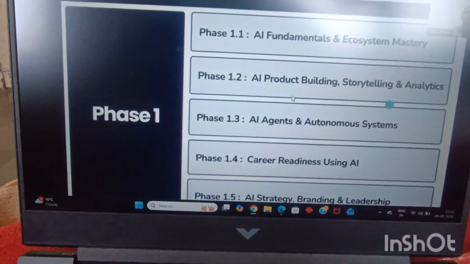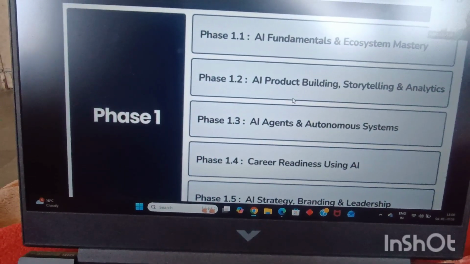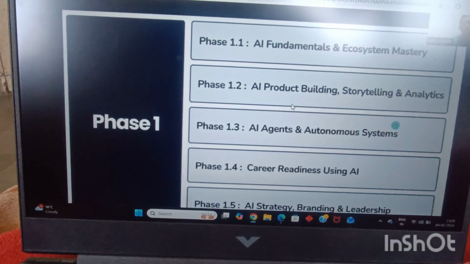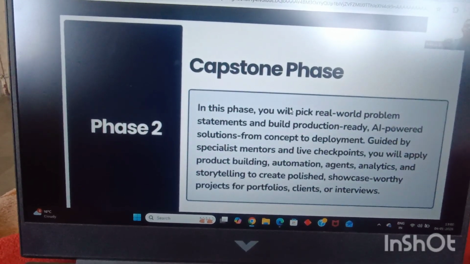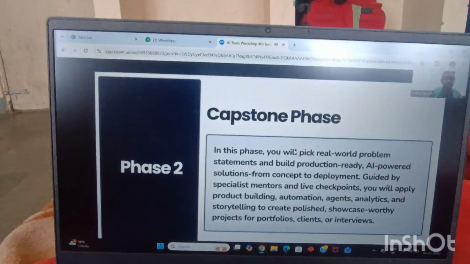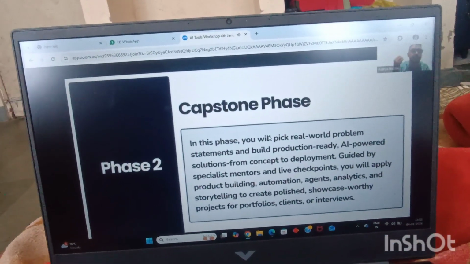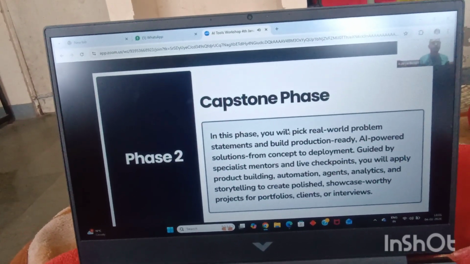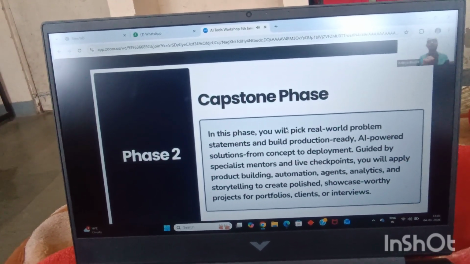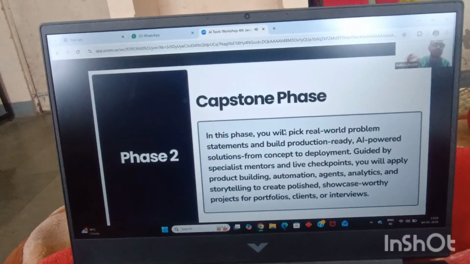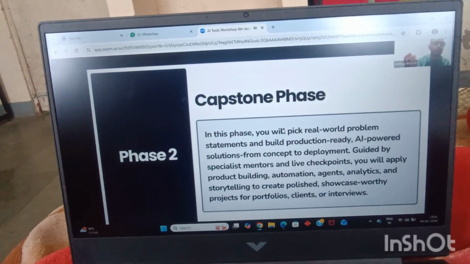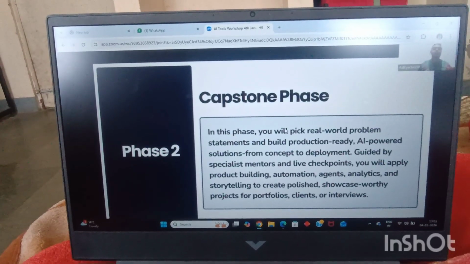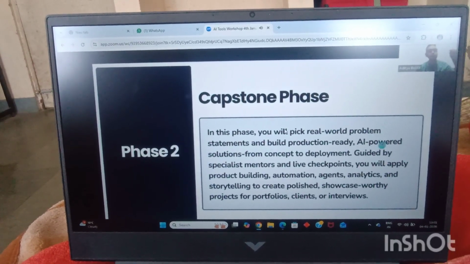Guys, with that, we would have completed our phase 1, all 5 sub phases inside phase 1 completed to become complete AI experts. And once we do that, we'll be moving on to phase 2, which is all about the capstone project. So guys, whatever we have learned in phase 1, we'll be using all of it to build real world capstone project solutions. How many of you are super duper excited to implement everything that you learn in phase 1 in phase 2, in order to actually build your own portfolio, in order to build your own AI solutions? Your own AI solutions you will be able to build in phase 2, so as to build your portfolio.